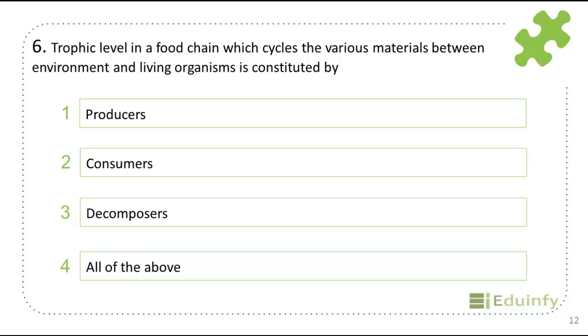Food chain is a series of plants and animals as producers and consumers at various trophic levels. Plants are the producers, animals are the consumers. Here decomposers decompose organic matter and release nutrients back into the environment. So third is the answer.